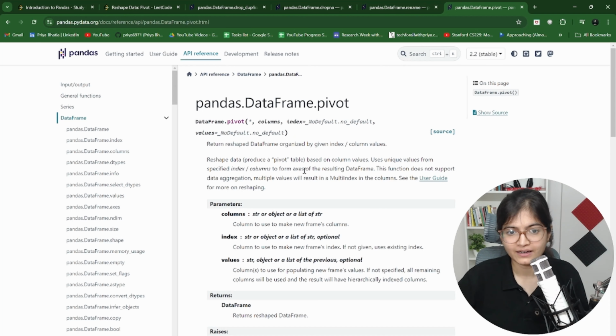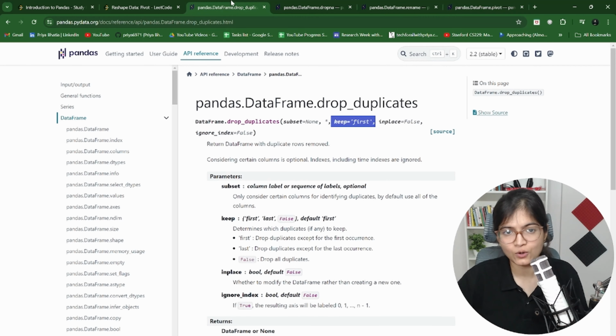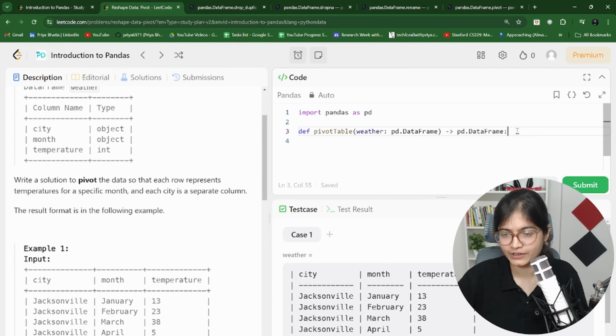So here you can see, right? We have columns, index, values. So specifically what you have to do here is you can use that thing, because here we don't want to do any aggregation. We just have to do the restructuring. Now there are multiple things which we have to take care of. So here we will be having a data frame called weather. Dot, I will use the pivot function.